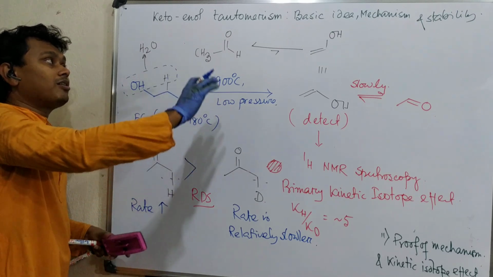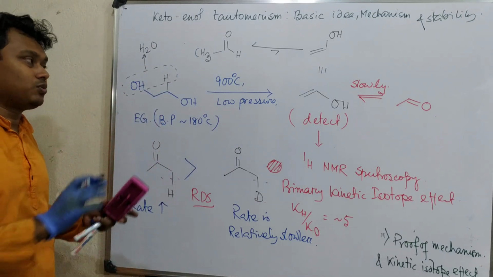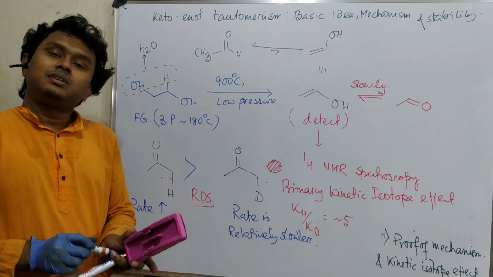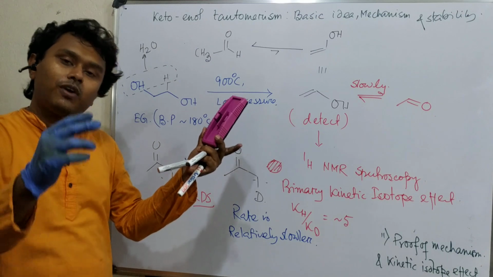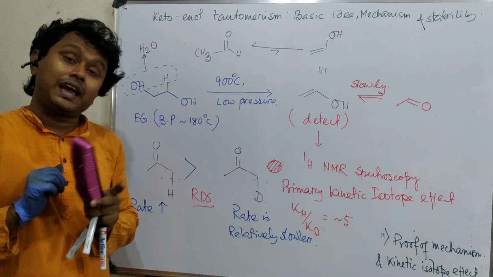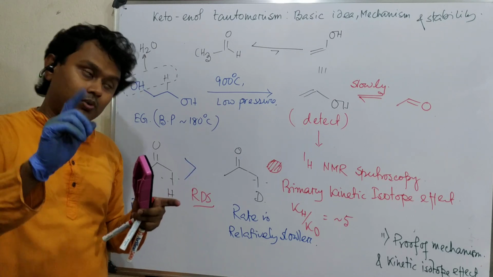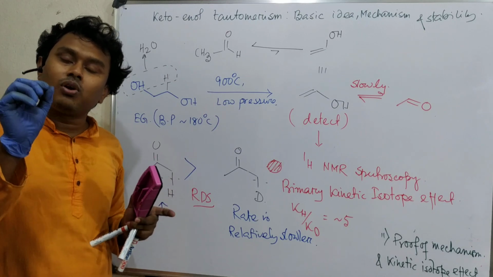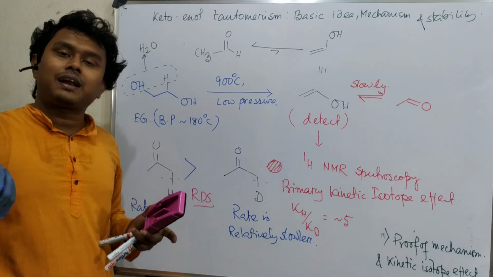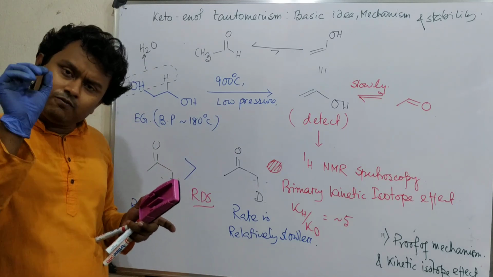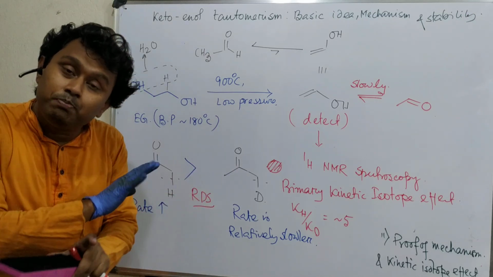So this is the overall discussion about keto-enol tautomerism: the basic idea, reaction mechanism and stability. What you have learned is that keto-enol tautomerism is a phenomenon of keto and enol, but actually it is a hydrogen transfer from the alpha proton of the carbonyl group. But this transfer cannot happen by itself. It needs some acid or base as a catalyst. Point number 2: why does a ketone or aldehyde contain a very slight amount of enol? That is because the molecule itself can act as acid or base, but the equilibrium prefers to remain on the left side, because keto or enol are not very good bases or acids.